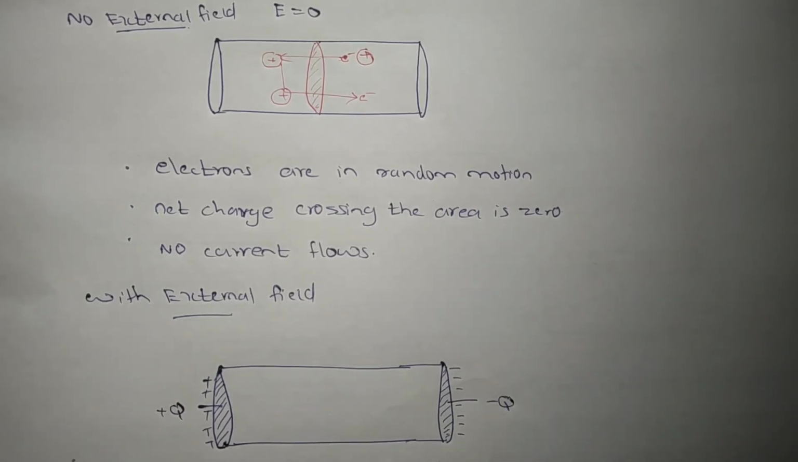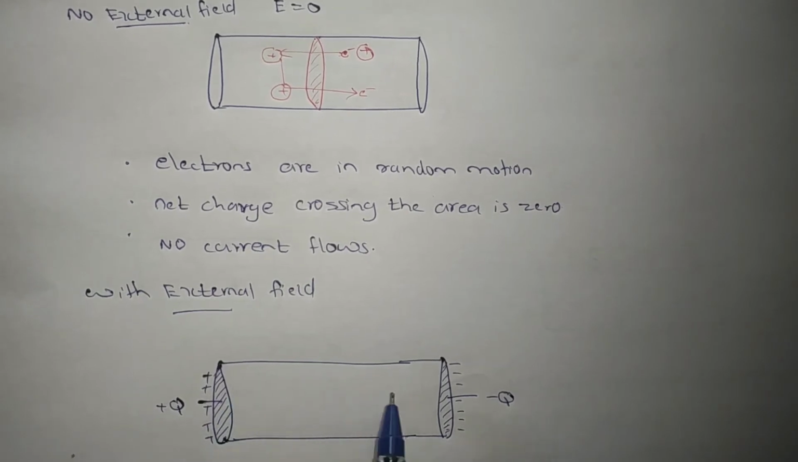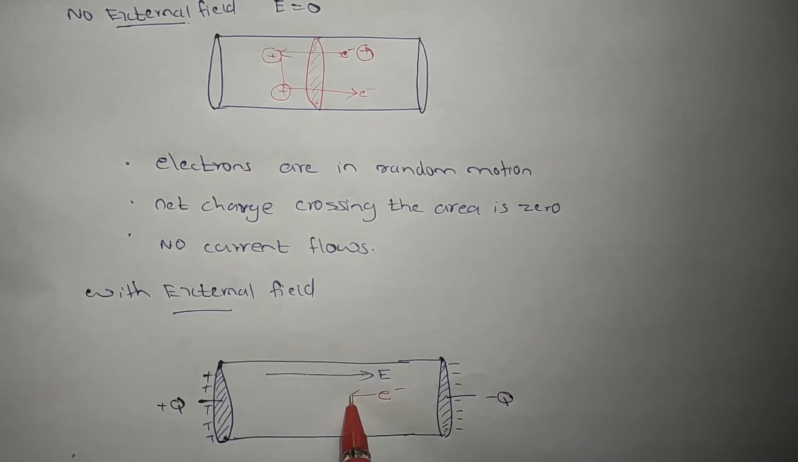So what will happen? The electric field can pass through the insulator itself. So there is an electric field in this direction, from positive to negative. Inside this conductor there are electrons. These electrons are affected by this electric field. So when the electric field is applied, these electrons move in a single direction.